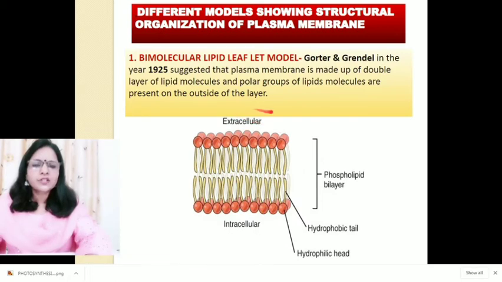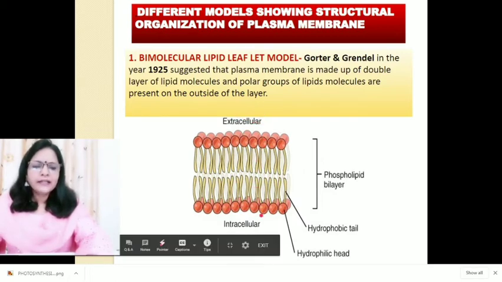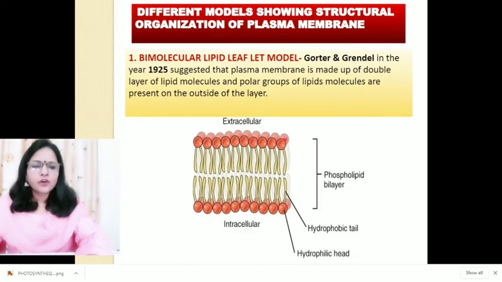This is the extracellular side, and this side is the intracellular side. So this is the phospholipid bilayer, and this model was given by Gorter and Grendel.